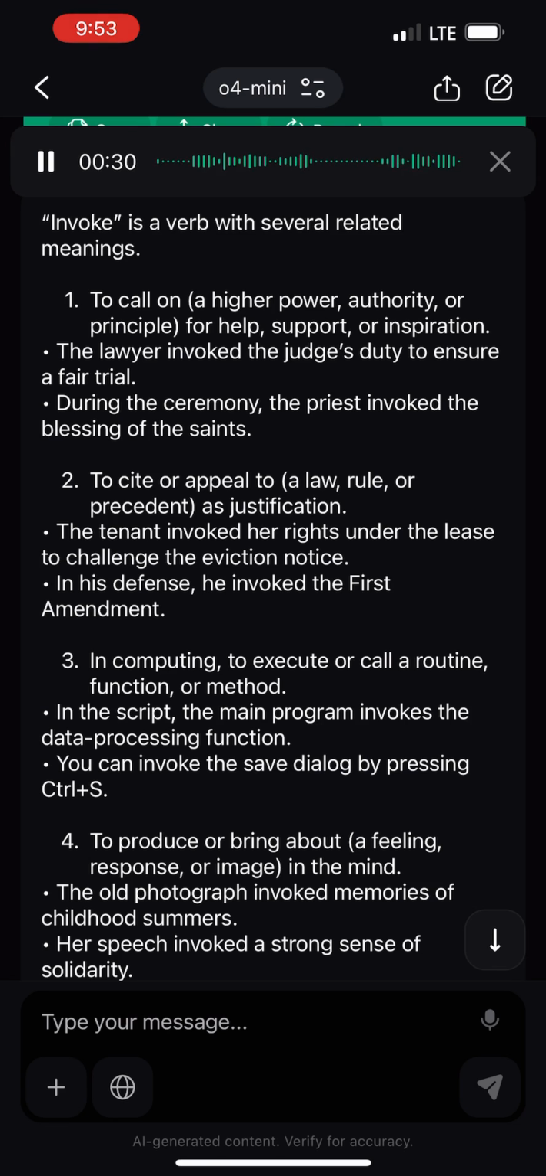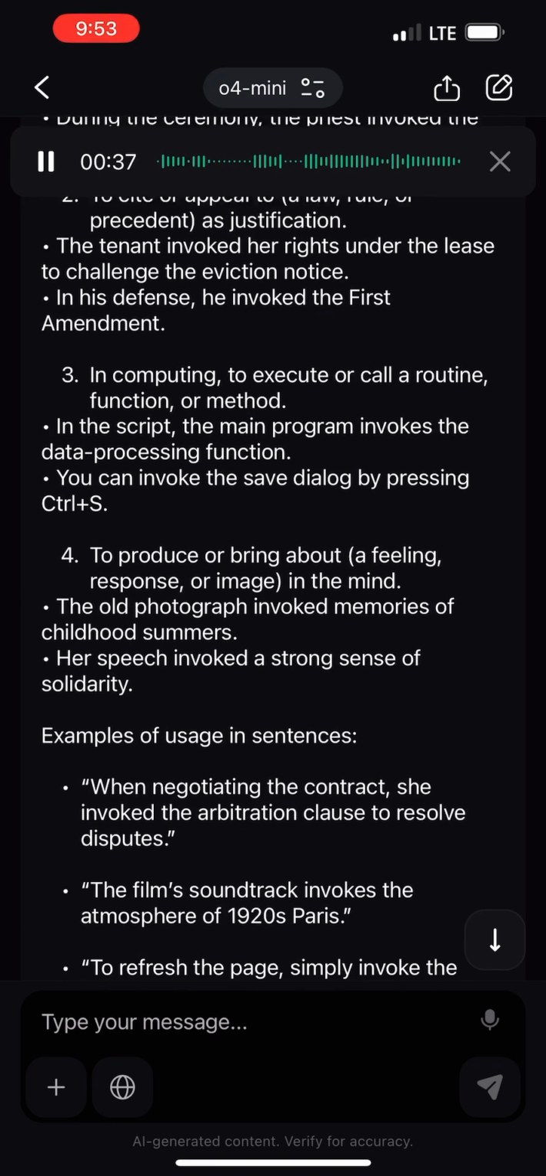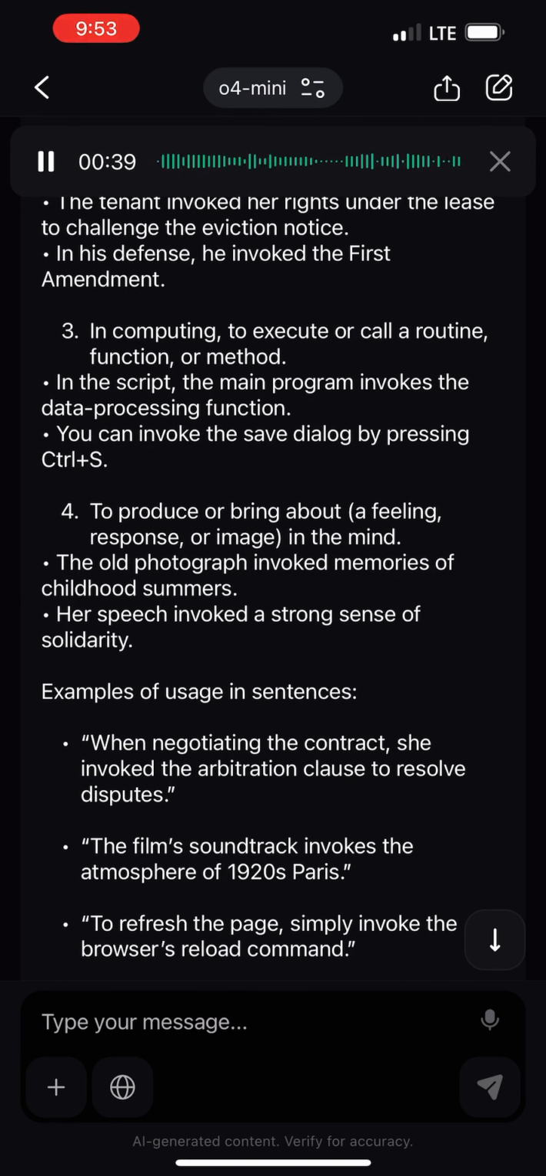3. In computing, to execute or call a routine, function, or method. In the script, the main program invokes the data processing function. You can invoke the save dialog by pressing Ctrl+S.